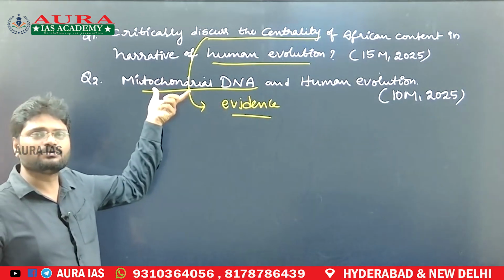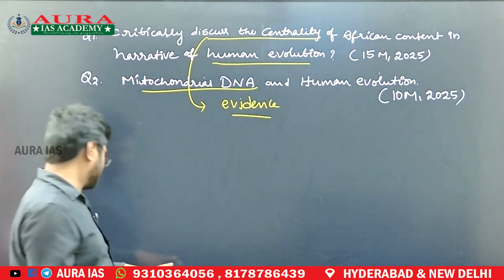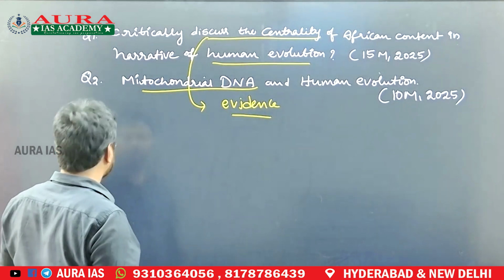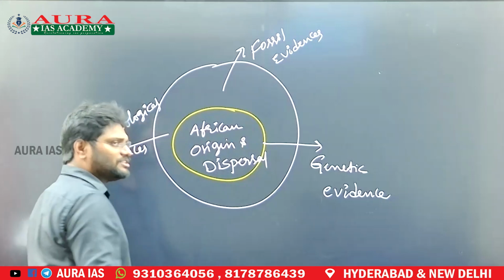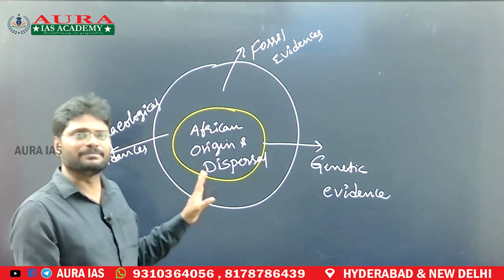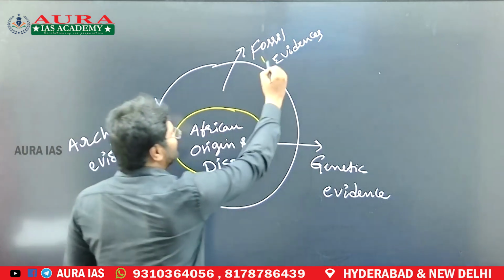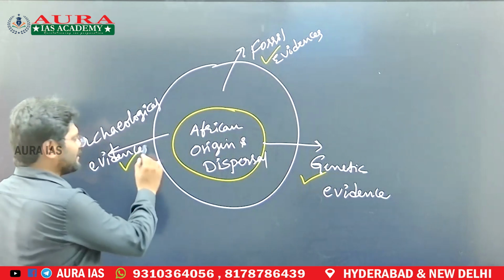Question number 2 is nothing but a part of question number 1. Anyhow, we will deal with it. So for the first one, what should you write for this concept? To prove African origin and dispersal of human beings, we need to take fossil evidences, genetic evidences and archaeological evidences.